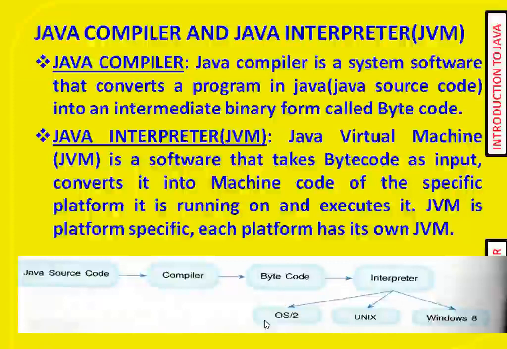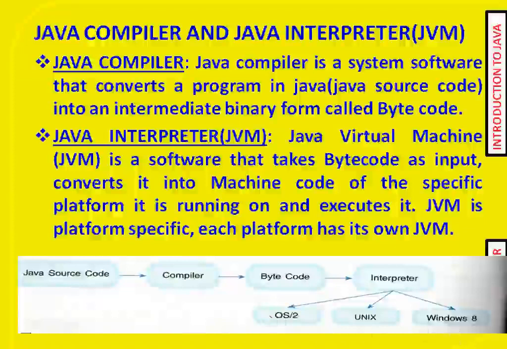Then this bytecode will be converted into machine code for a specific platform, and each platform has its own JVM. The Java interpreter, that is the JVM, the Java Virtual Machine, is software which takes the bytecode as input, converts it through the interpreter to the machine code of the specific platform it is running on, and executes it.